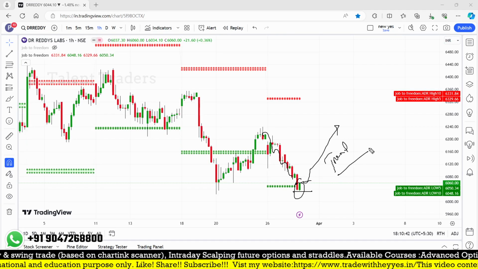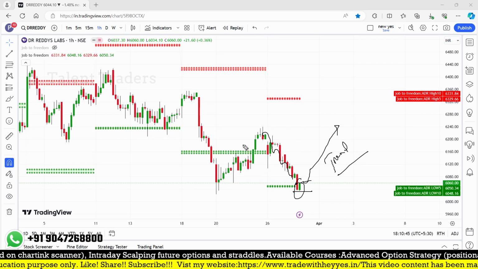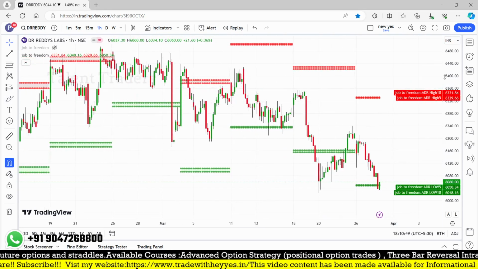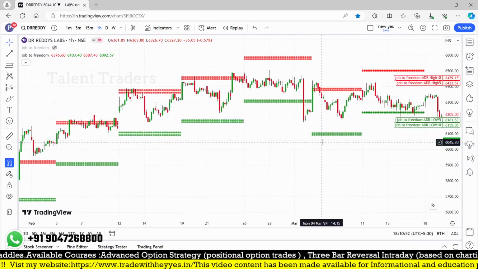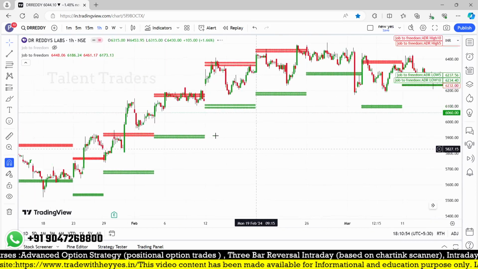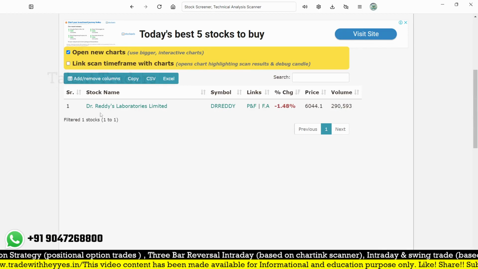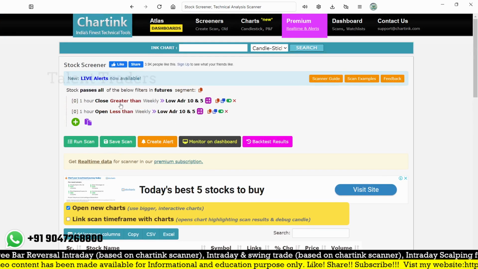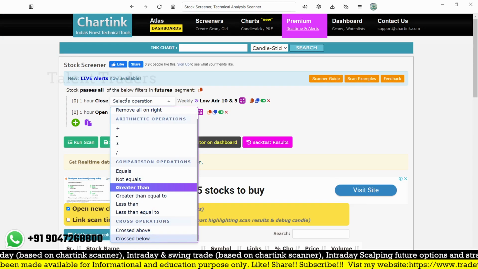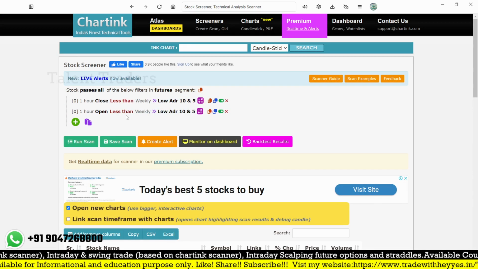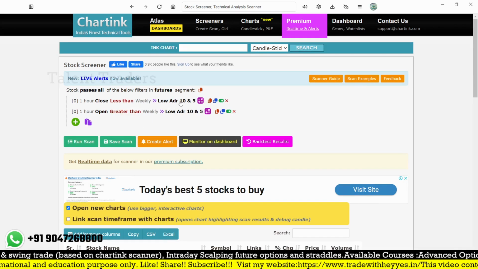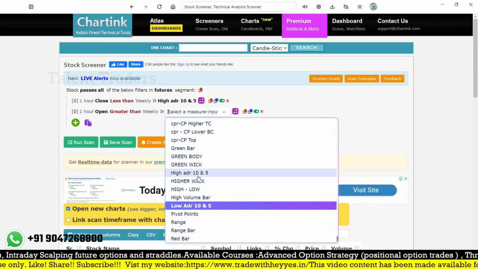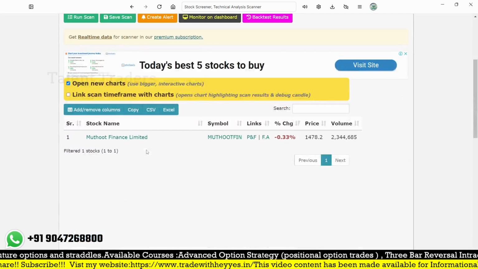So let me track that also, because once it has taken support or resistance from that weekly level, that will give you a good movement after that. So that level acts as a good level for this particular thing. I think this is also working well, and maybe check for higher. Let us close. This must be less than. Here it should be greater than, and higher ADR, and here also higher ADR. So here it will show you the negative candle.